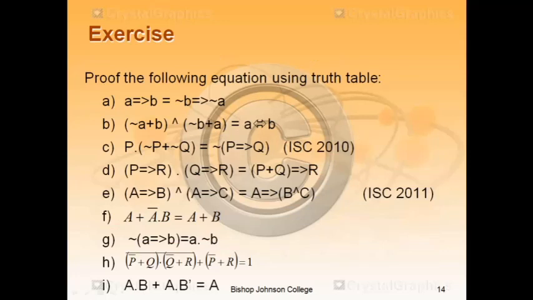Here are some problems. It is an assignment for you, class. Please note down. We will discuss in the next lecture.